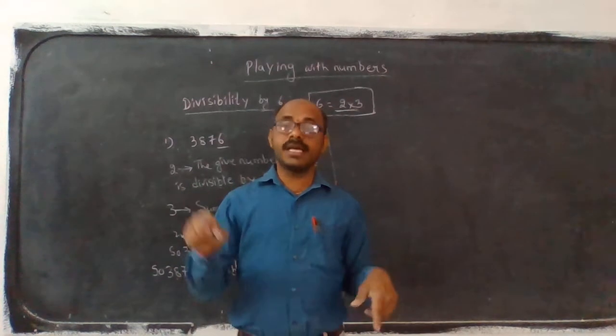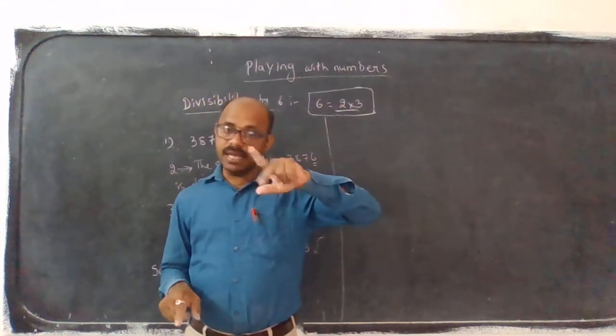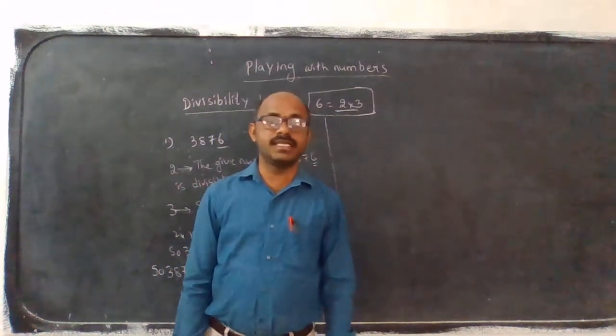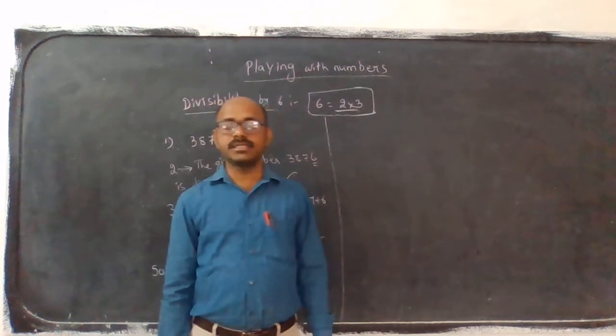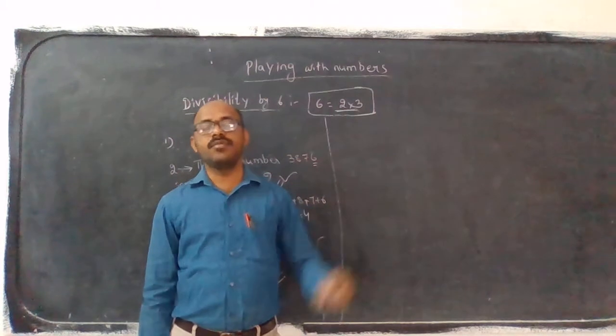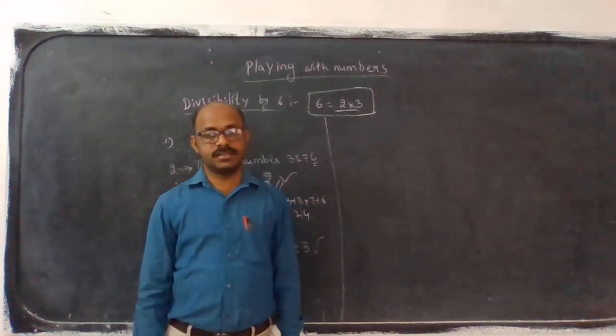It should be compulsory that the number is divisible by both. If any one is not divisible, the total number is not divisible by 6. Only when it is divisible by both 2 and 3 do we say the number is exactly divisible by 6.